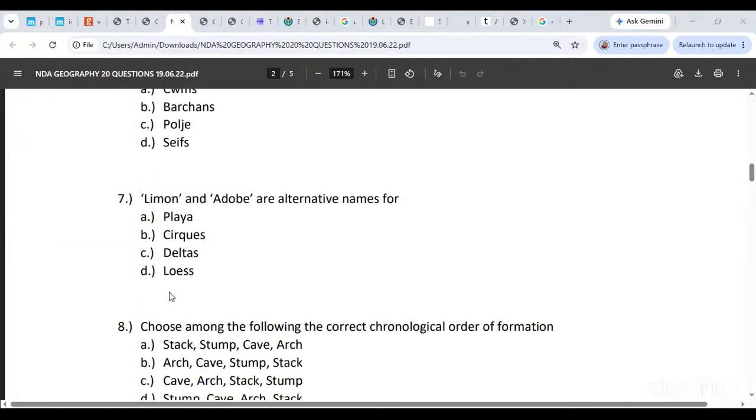Seventh question. Limon and Adobe are alternative names for playa, cirques, deltas or loess. Deltas को बुलाएंगे limon and Adobe? Loess को बुलाएंगे. Very correct. Limon is something that you call that in limon line के जैसा. Hence उसको यूरोप में limon बुलाते हैं. And Adobe is a name for it in California, I think. थोड़ा सा वेस्टर्न यूएसए में बुलाते हैं उसको Adobe. Okay.